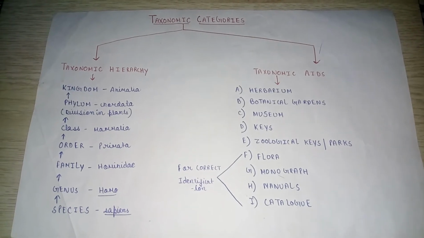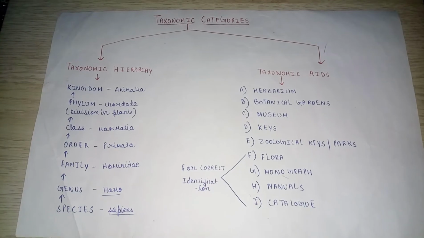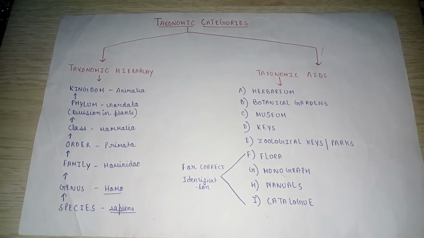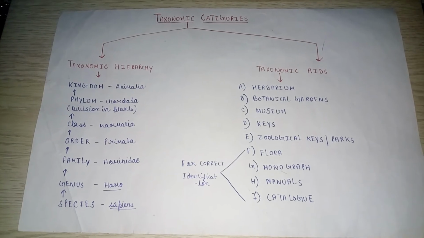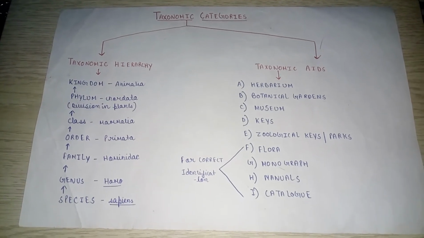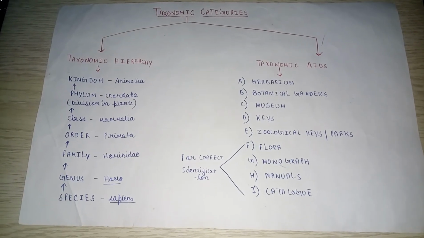In 1964, Ernst Mayr defined species as a group of potentially interbreeding populations that are reproductively isolated from other such groups. The term species was first introduced by John Ray. It is very important for 1 mark. Example is sapiens.